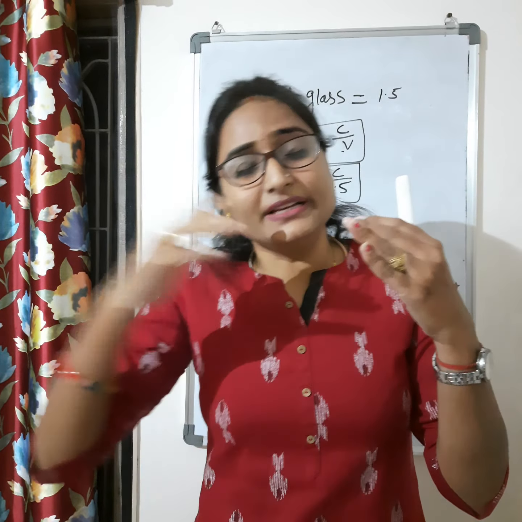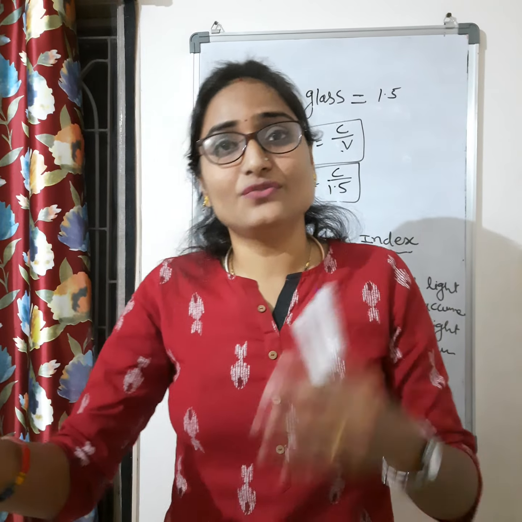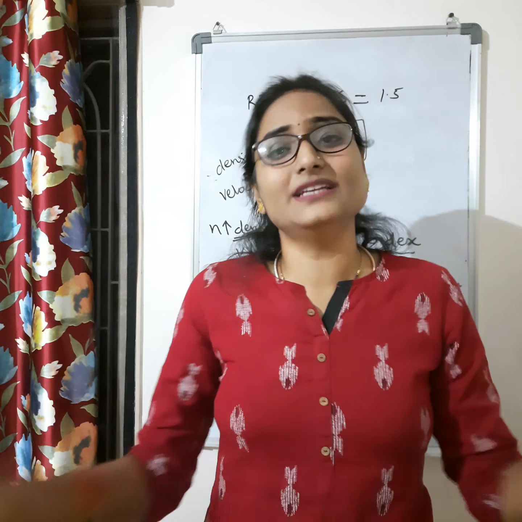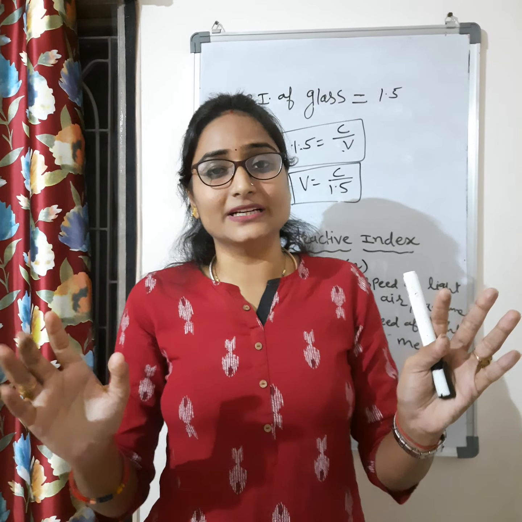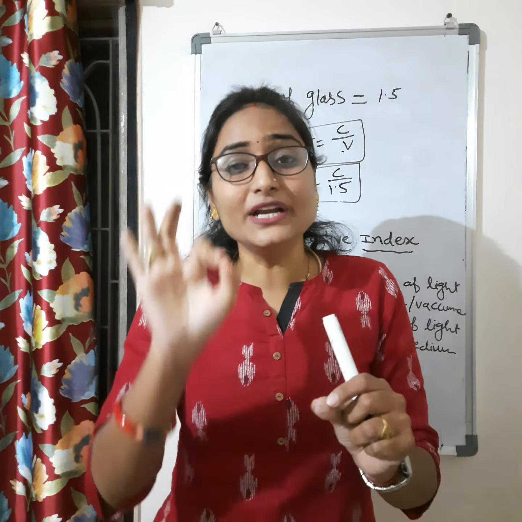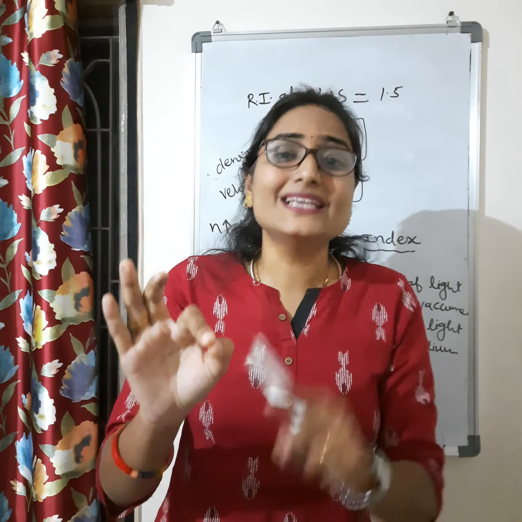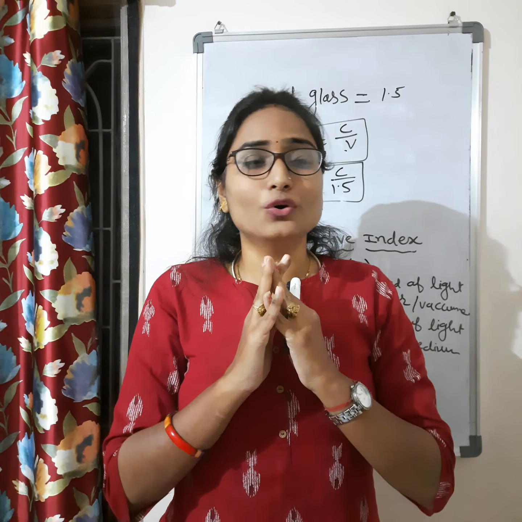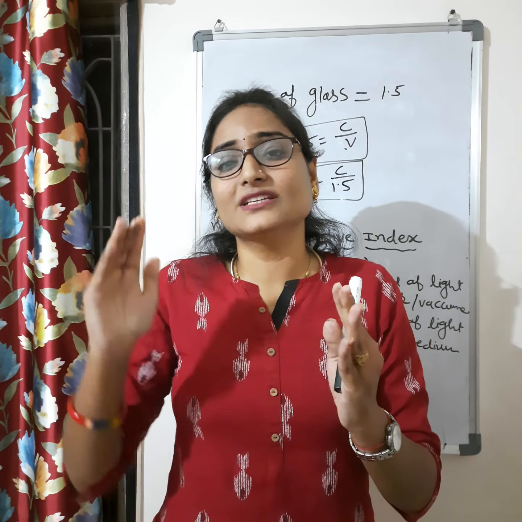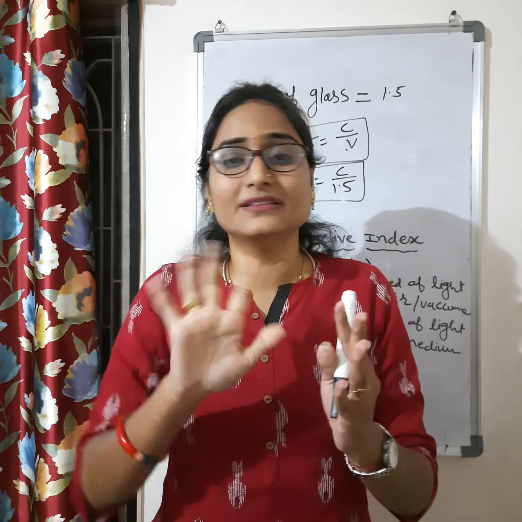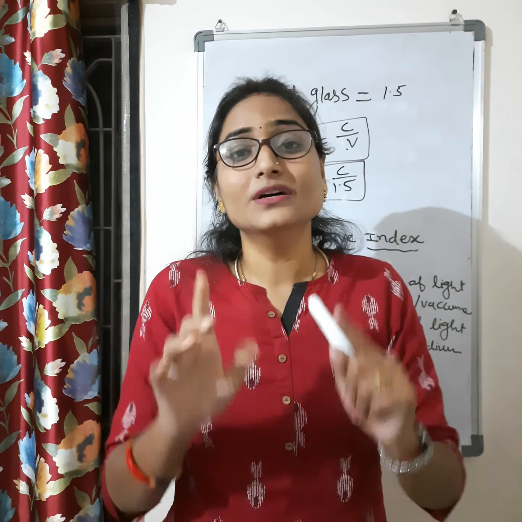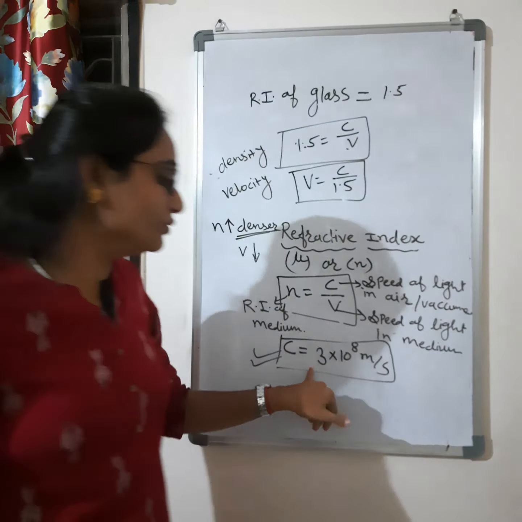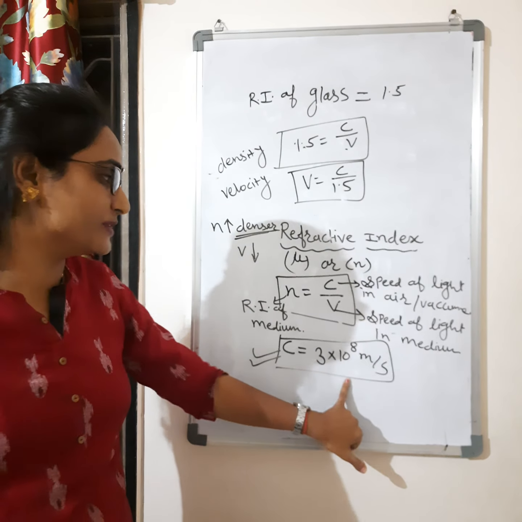It means in any medium, if you take glass, water, benzene, diamond, anything, whatever medium you take, the speed of light in that medium will be less than the speed of light in air. No other medium is there where the speed of light will be more than in air. The speed of light is maximum in air. And what is that value? 3 into 10 raised to power 8 meter per second.